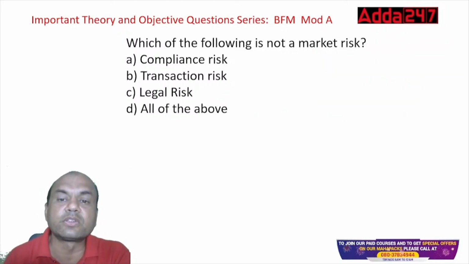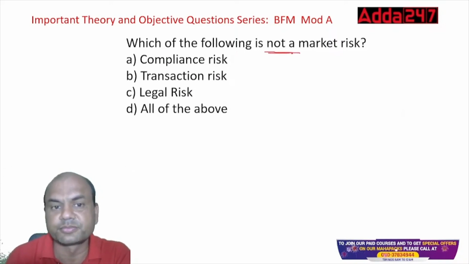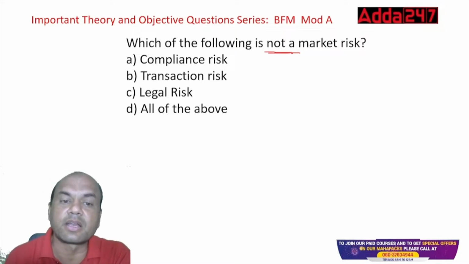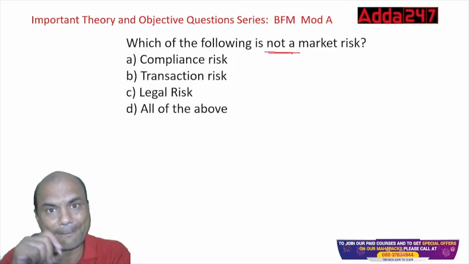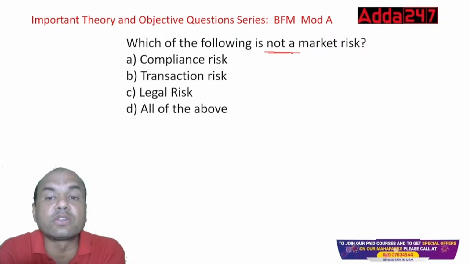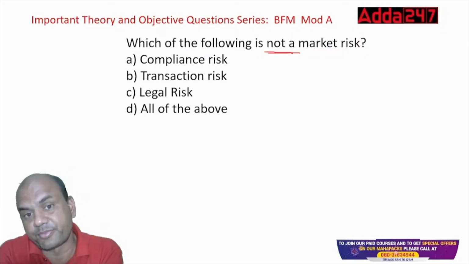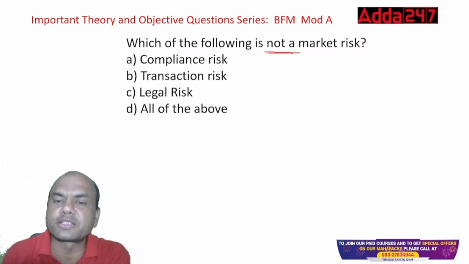Which of the following is not a market risk? Compliance, transaction, legal, all of the above. Let me think. Type fast in the comment section. Market risk means that risk which is not in your hands.